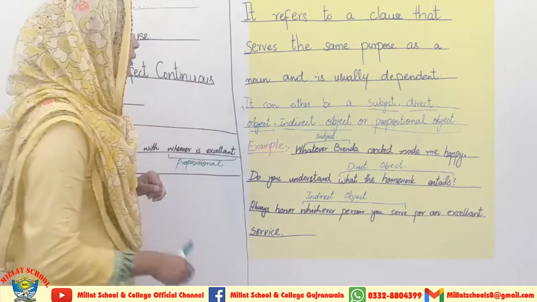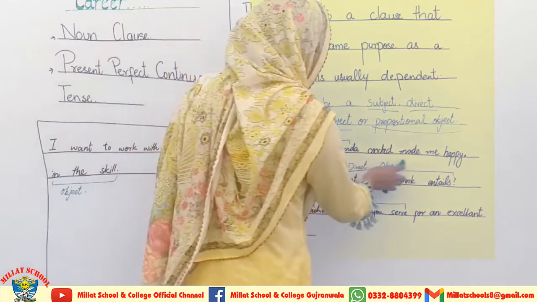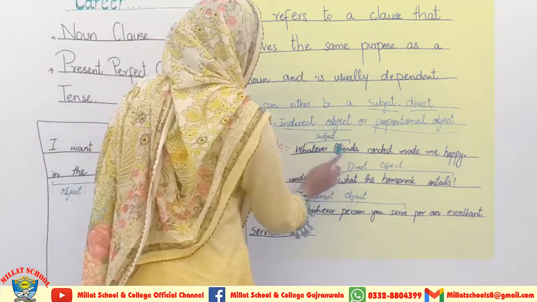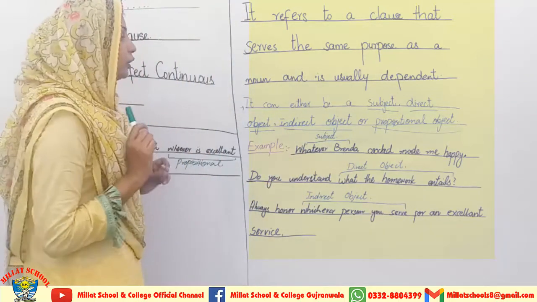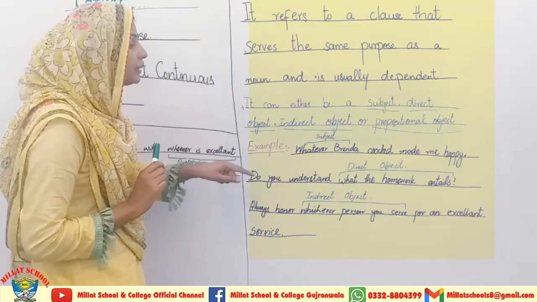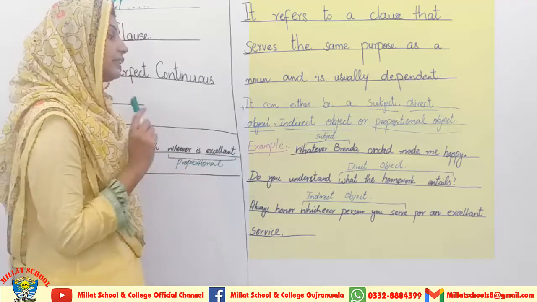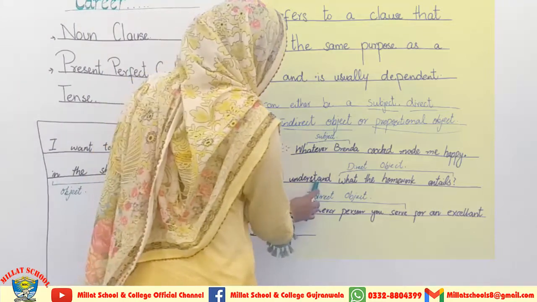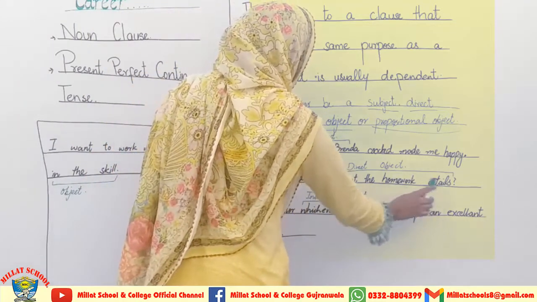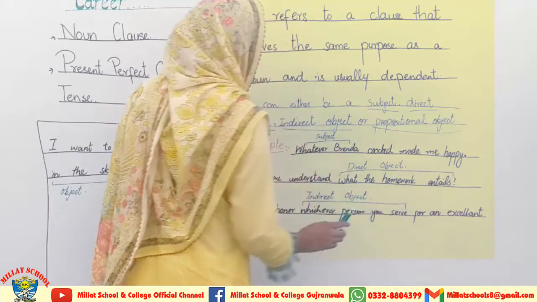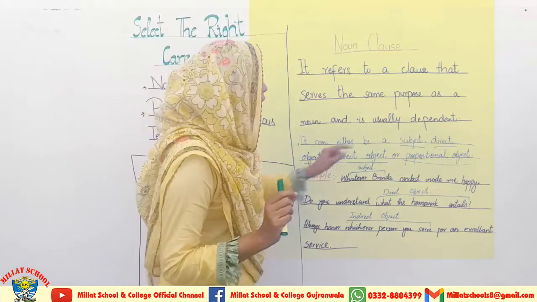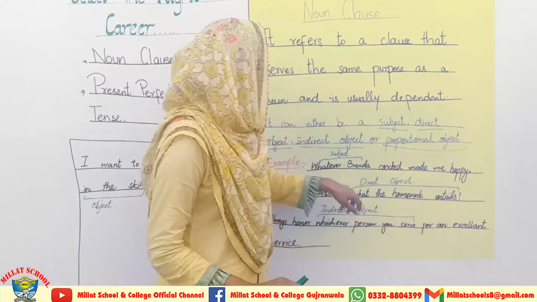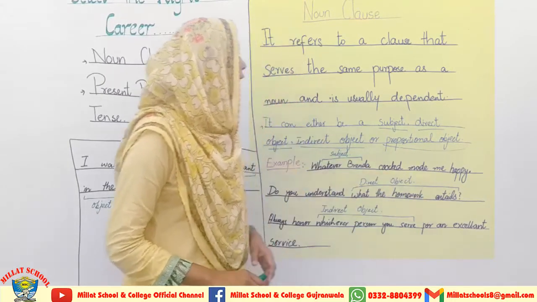These are the examples. Whatever Brenda cooked made me happy. Now here you can see that whatever Brenda cooked is a subject. So here the noun clause is coming in this sentence as a subject. Now I am coming towards the next example. Do you understand what the homework entails? Here the homework is the object. So in this sentence, what the homework entails is giving us the look of a direct object.